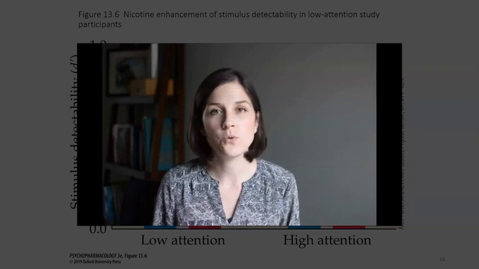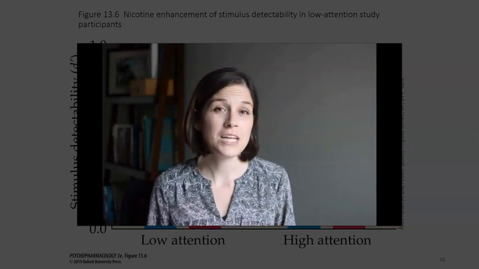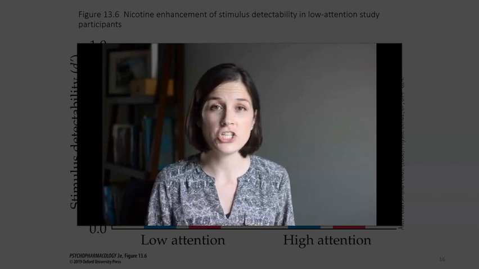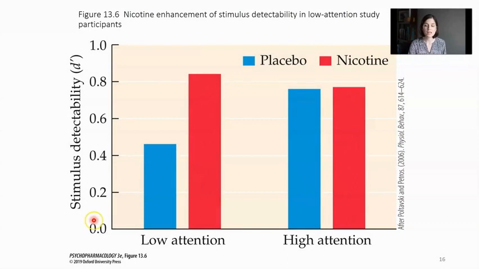But it's also been shown in naive individuals. And of interest, it's particularly been shown that individuals who score lower on attention at baseline seem to see particular improvements. This is demonstrated in this graph, where this is a stimulus detection task, which is one way to measure attention in humans. Basically, are they paying attention and can they detect a stimulus on a screen?